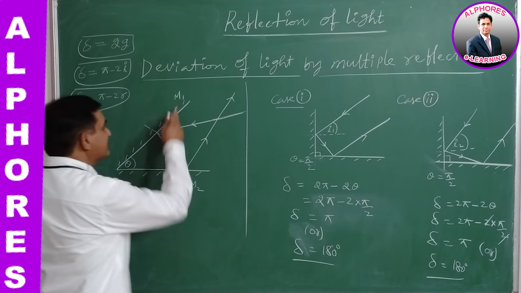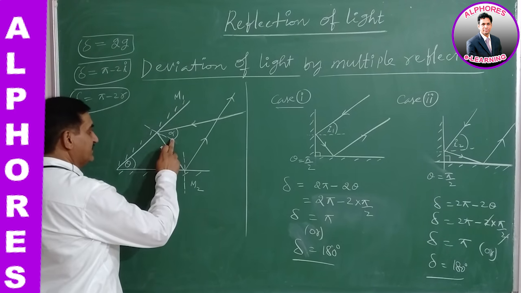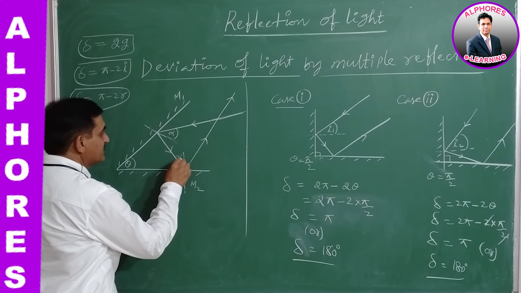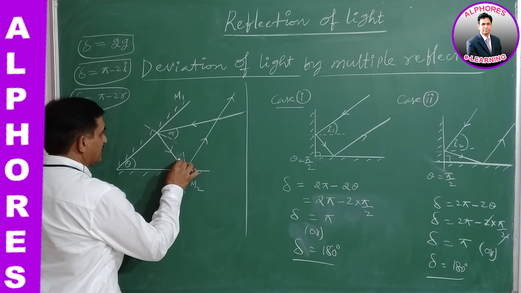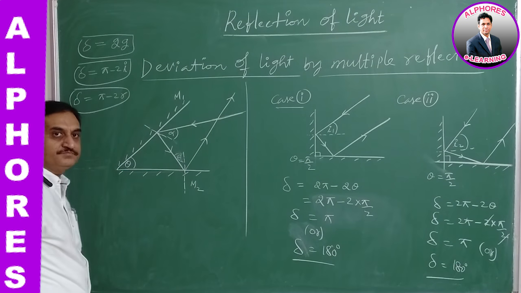Now the angle of incidence on the first mirror, let it be alpha, and the angle of incidence on the second mirror, let it be beta.